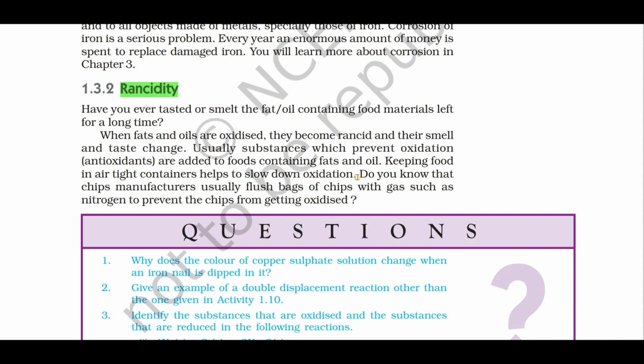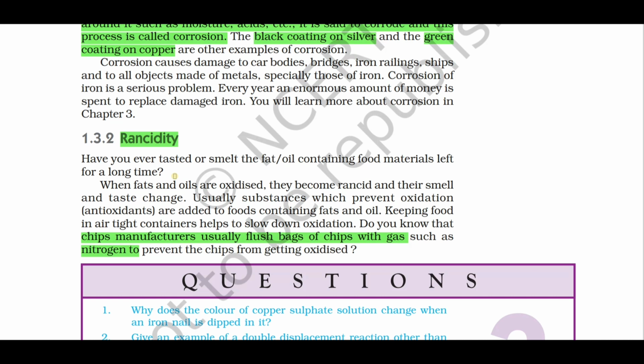You can prevent rancidity by using antioxidants, or in case of chips manufacturers, they usually flush chips with a gas such as nitrogen to prevent the rancidity. What is rancidity? It is nothing but an oxidation reaction. How can rancidity be prevented? By using antioxidants. What are antioxidants? Antioxidants are substances which prevent oxidation.